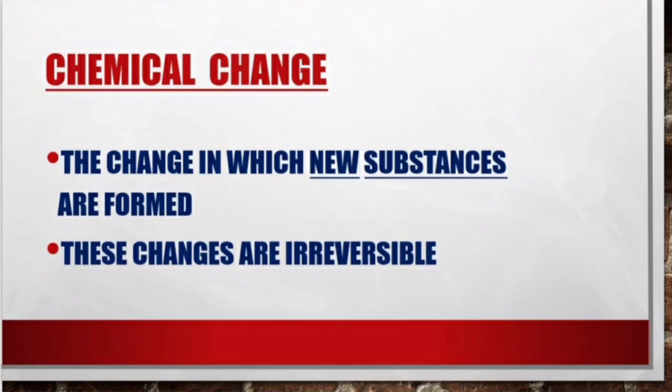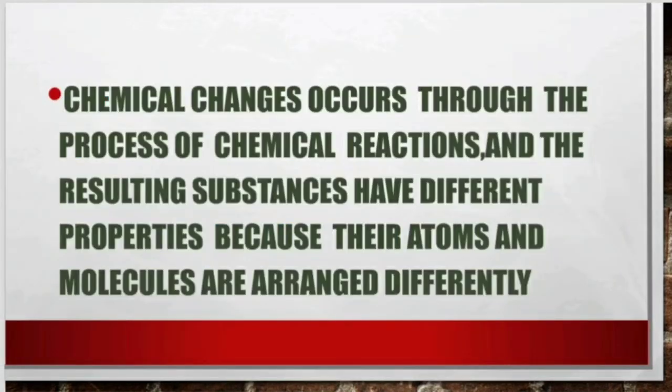The change in which new substances are formed is called a chemical change. These changes are irreversible. Chemical changes occur through the process of chemical reactions and the resulting substances have different properties because their atoms and molecules are arranged differently.